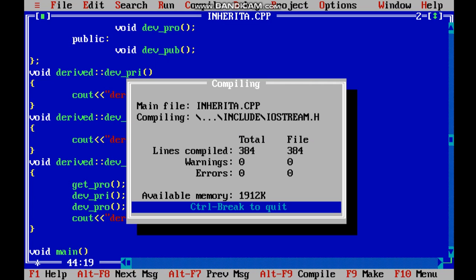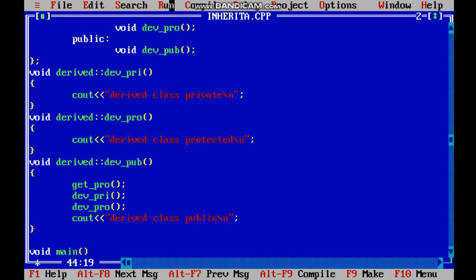Now let us run it. Now it will be seen. So as you can see, the base class protected member function has been added. So this is how you can call the member function of the base class into the derived class, or the superclass into subclass, or parent class into child class. All these are different phrases for this inheritance.